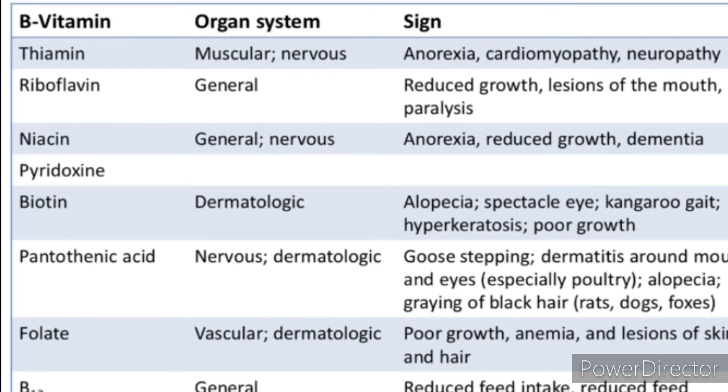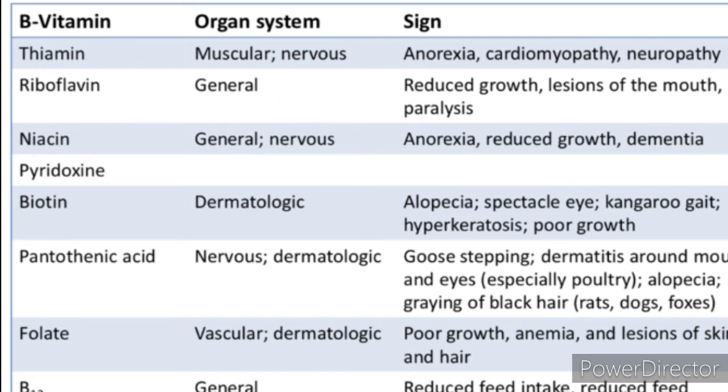Then B2 is riboflavin. It acts as a coenzyme in oxidation and reduction reactions. Its deficiency causes inflammation, soreness and fissures at the corners of the mouth, lips and tongue. Loss of appetite. Appetite means what? No hunger. Then a skin and eye disorder.